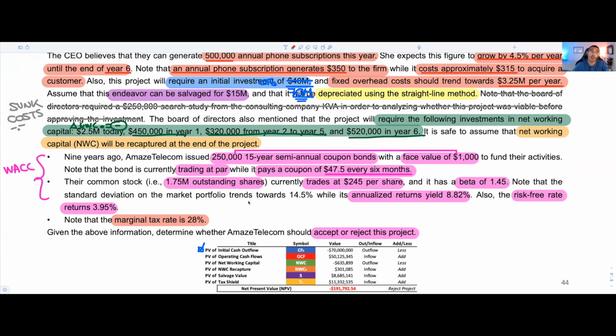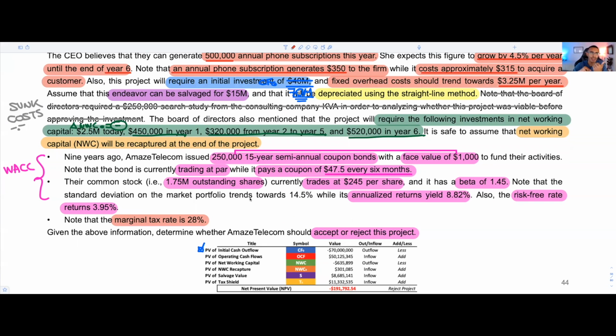If you want to solve for your operating cash flows, you're going to find your OCF for year one, and then you're going to plug that in. Because there's a growth rate here, we're going to need to use the growing annuity formula. But within a growing annuity formula, and the more questions you do, the more you'll realize this, your first step is that you need K for your growing annuity formula.